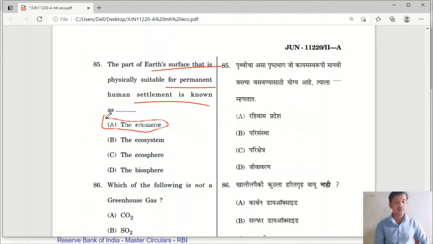Rahivas Pradesh. Okay, the ecumen, Rahivas Pradesh.